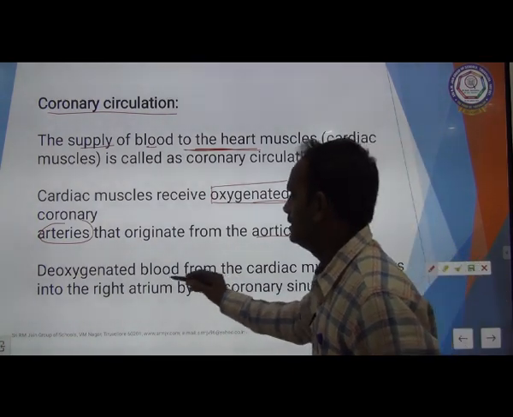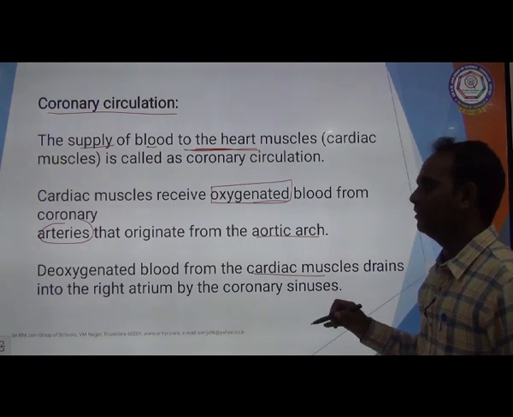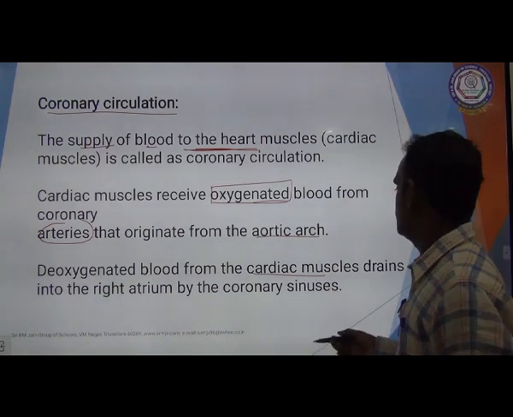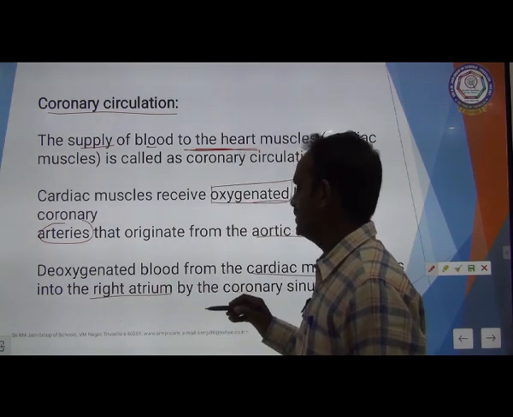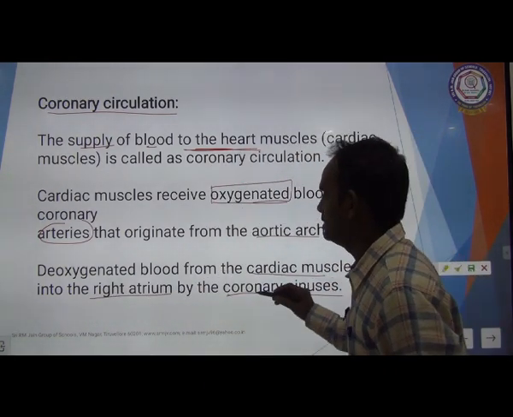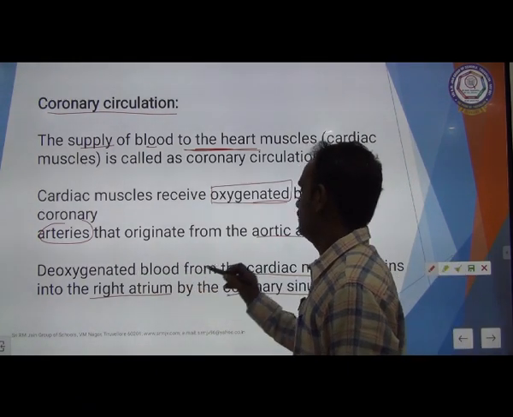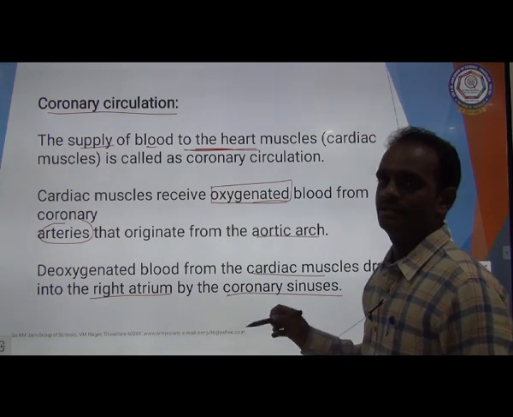The deoxygenated blood from the cardiac muscle drains into the right atrium by the coronary sinus. Through the coronary sinus, the deoxygenated blood from the cardiac muscle is drained into the right atrium.